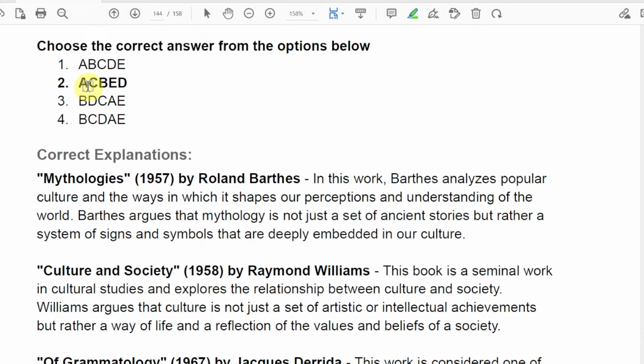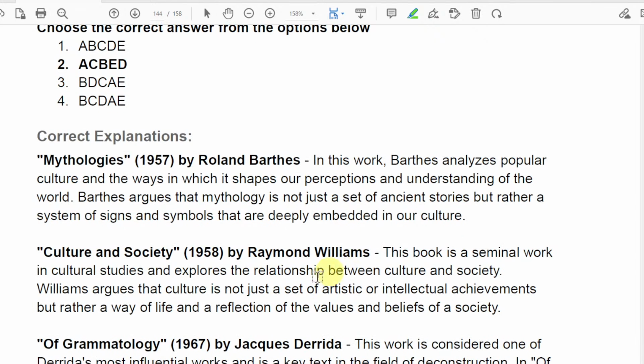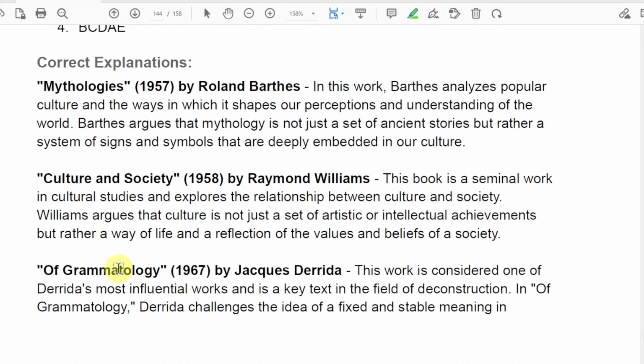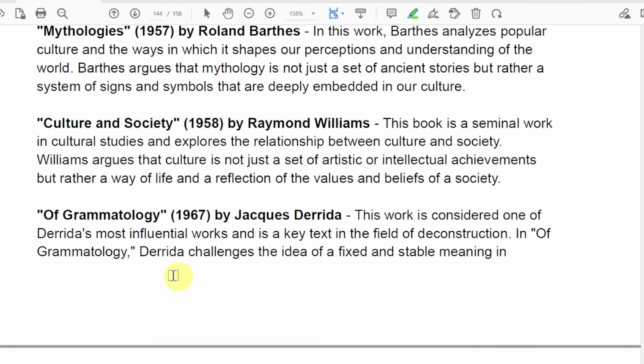So if you know one, Mythologies by Barthes, then Raymond Williams wrote Culture and Society, and the date of Of Grammatology you must have known, since it's quite famous. That date in 1960 is the year of Of Grammatology.